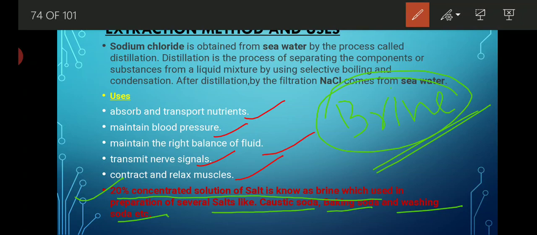chloride is used in the preparation of several products which help in our day-to-day life, like baking soda used in the bakery industry, washing soda as a cleansing agent to clean dirt, and caustic soda also. Many uses are there. That's why we are using brine as an essential substance in the formation of caustic soda, baking soda, and washing soda.